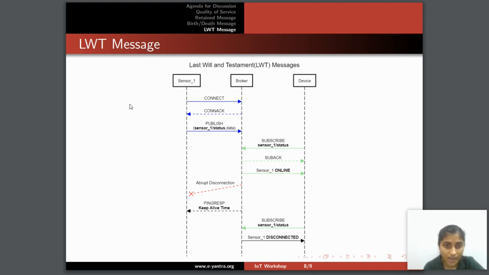What the broker normally does is use something called the keep alive time. Depending on the time in seconds, it sends a ping request to all the sensors that publish data. Let's say the keep alive time is 20 seconds, so the broker sends a ping request every 20 seconds, and if no response is received from the sensor, it sends a last will testament message to all the devices that the particular sensor has been disconnected. So this is an abrupt disconnection, and the broker knows by sending a ping request after every keep alive time.